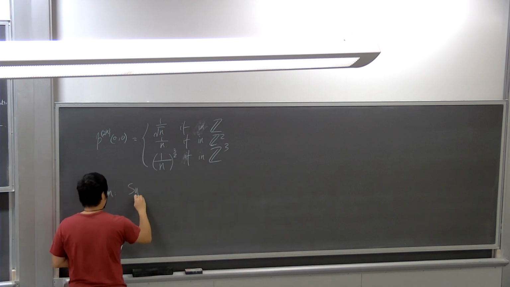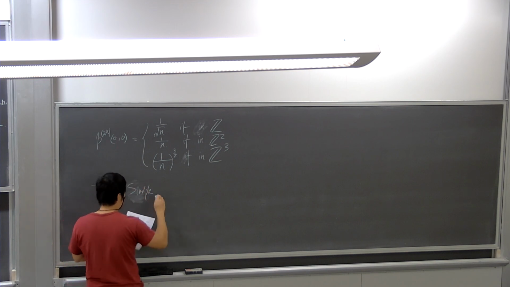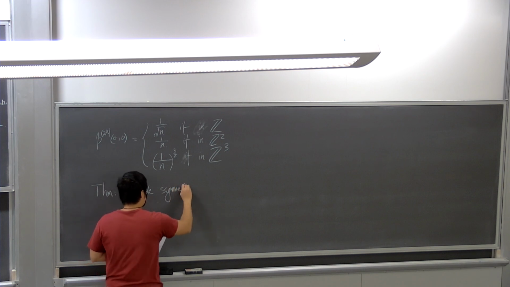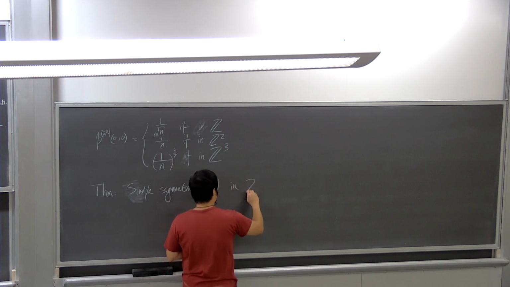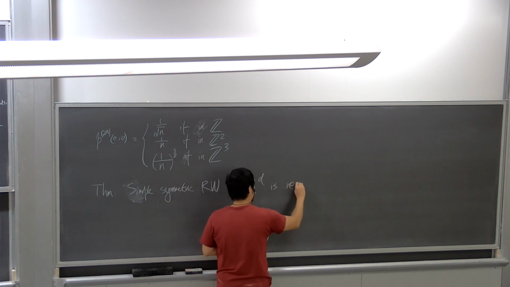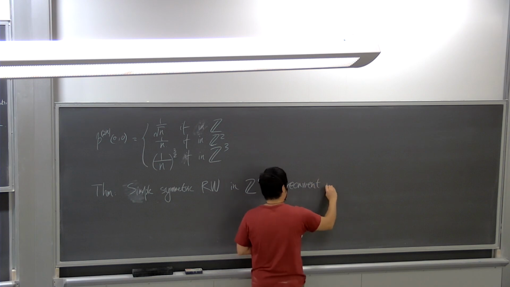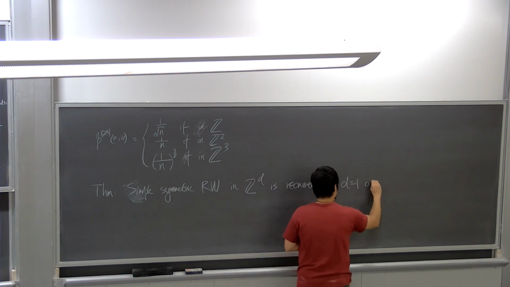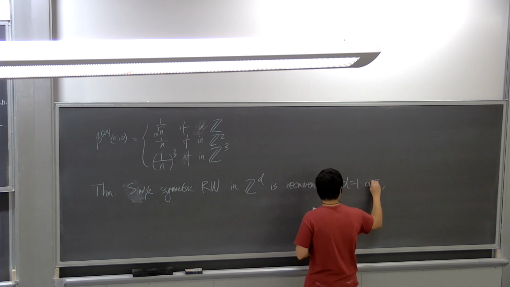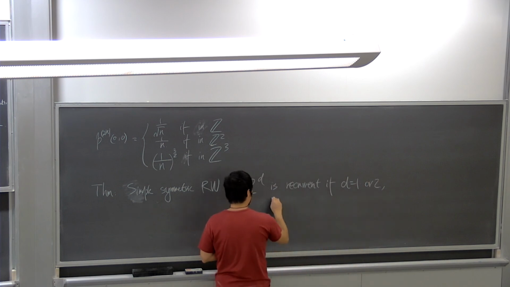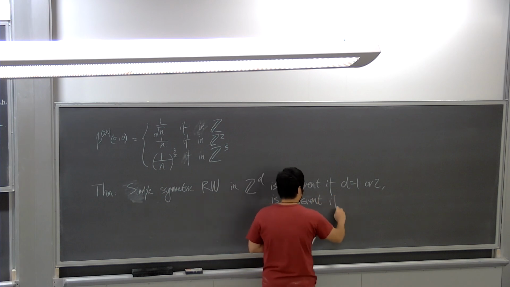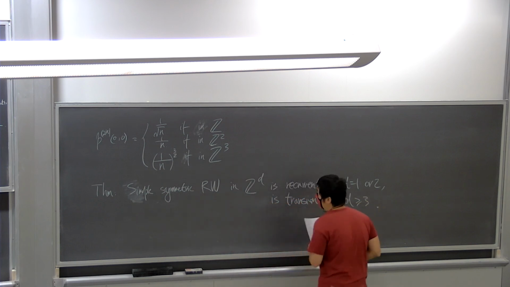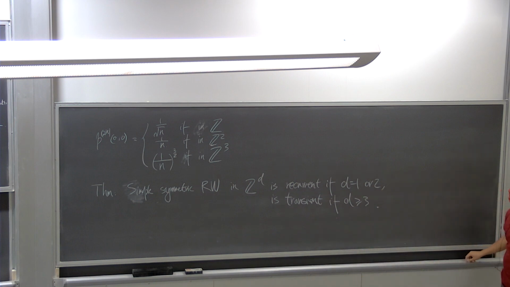The simple symmetric random walk in Z^D is recurrent if D is equal to 1 or 2, and is transient if D is greater than or equal to 3. Right, so we'll just end here with this theorem.